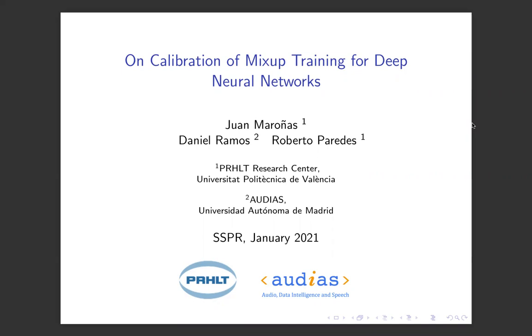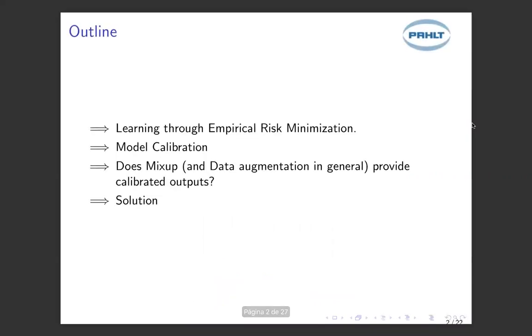In this work, we study the calibration properties of deep neural networks trained with mix-up, and contrary to other works, we show that these networks are not necessarily calibrated. We provide a solution. The outline of this talk is as follows. We start by introducing empirical risk minimization to frame mix-up. Then we define what's model calibration, and then we argue why Mixup does not provide calibrated outputs. We finally present our solution with a summary of our results.